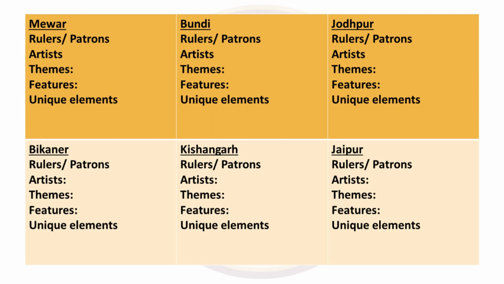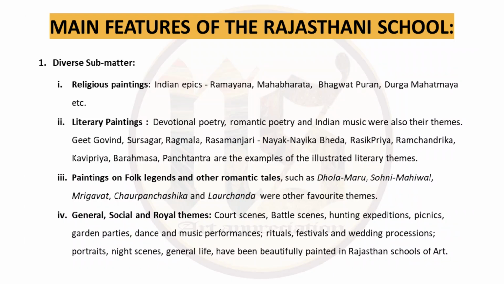After finishing the sub-schools, now we come to the main features of Rajasthani school. Since we have done features in sub-schools, we just need to combine them. So first comes diverse subject matter or diverse themes. This can come as a short note also, or you can include this as the first point in your features. The themes of the paintings can be categorized into mainly four.